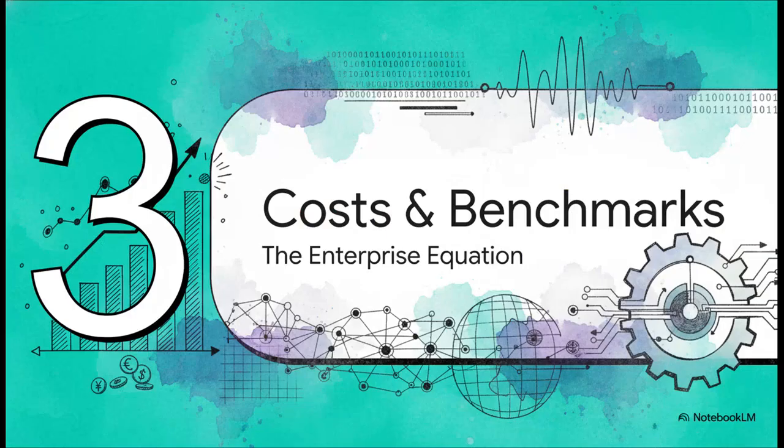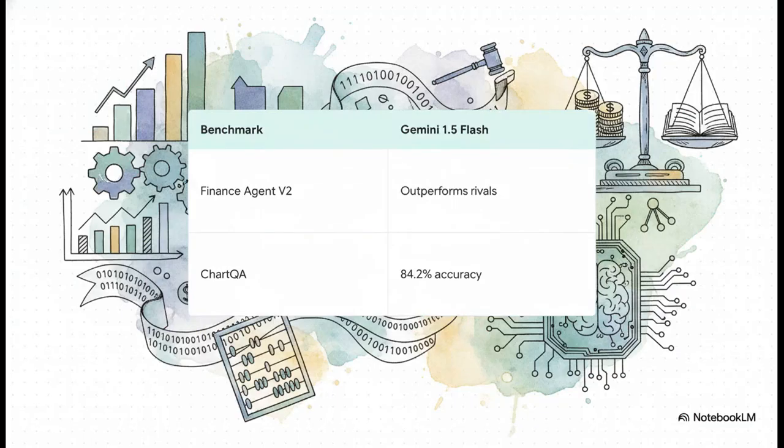All right, let's move to part 3, cost, speed, and benchmarks, the enterprise equation. This is the cold, hard economic data that executives really need to see right now. Check out these finance and data metrics. Google's Gemini 1.5 Flash is really flexing its enterprise muscles here.